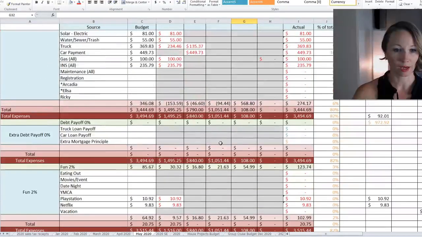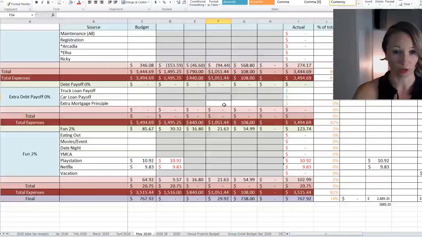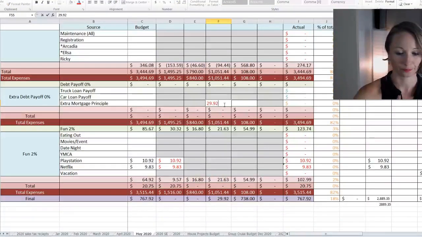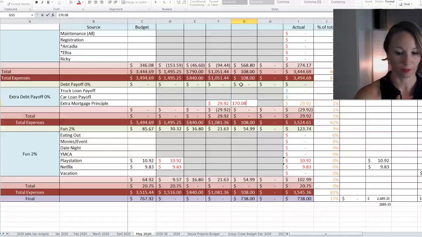Then, because we normally would pay an extra $100, we want to make sure we're paying at least an extra $100 towards the mortgage anyway. So that's what we're going to try to do. I think I budgeted for $200 actually, so $170.08.